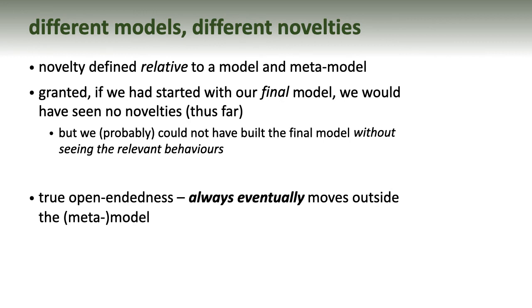As I said, novelty is defined relative to a model and meta-model. So if we'd started with that final network model, we would have seen no novelties relative to it. But we probably couldn't have built that last model without seeing the relevant behaviours first. But the initial model choice does not matter. A truly open-ended system will always eventually move outside its meta-model.